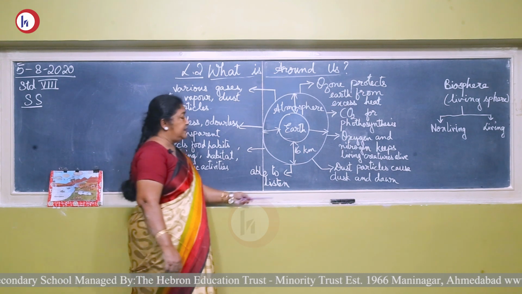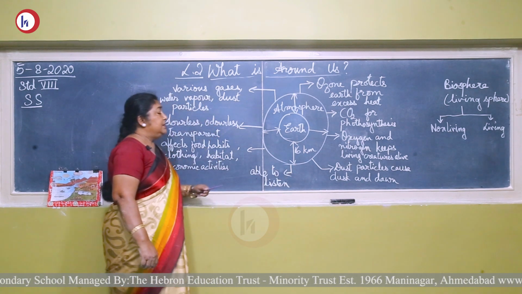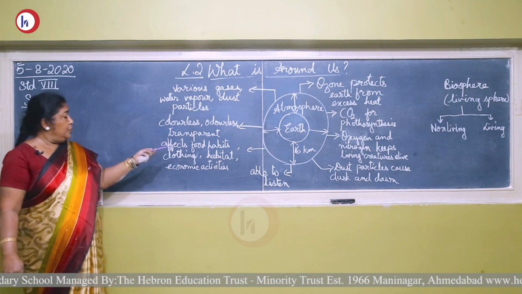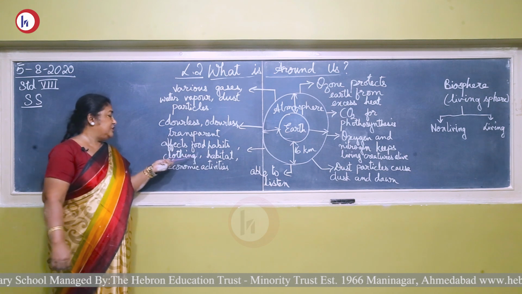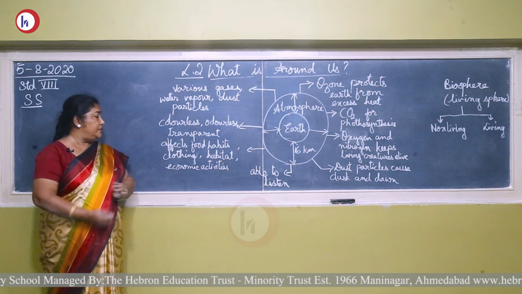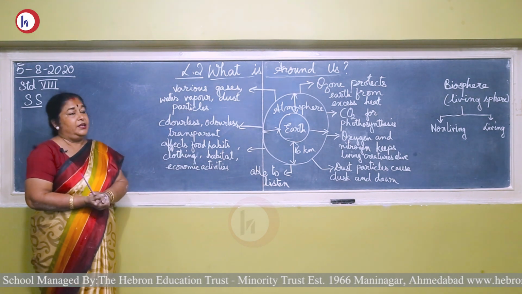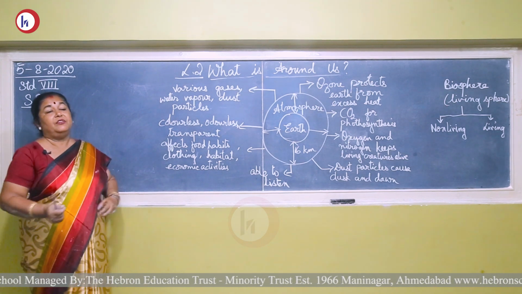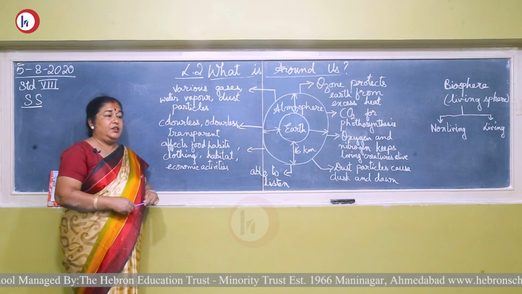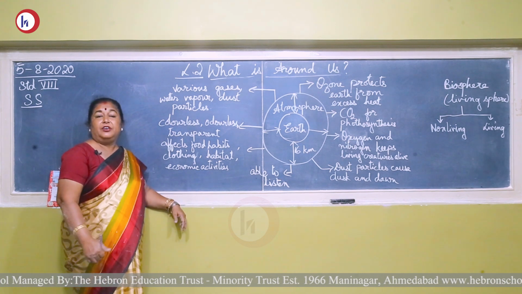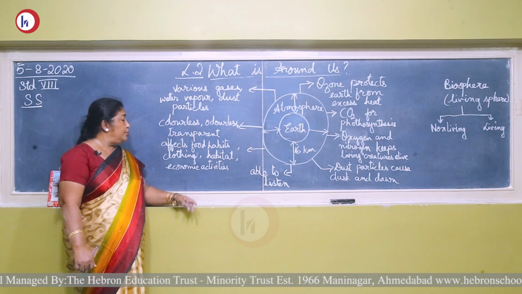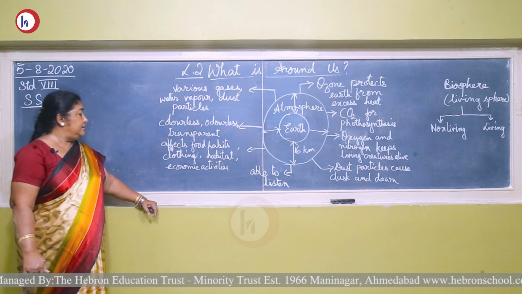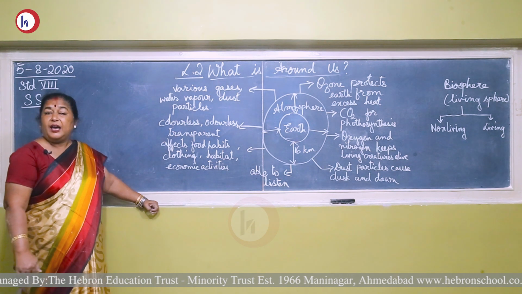The dust particles, as I said, cause dusk and dawn. And the atmosphere affects our food habits, clothing, habitat, and economic activities. Because of the atmosphere, when it is very hot, we wear cotton clothes. In the cold, we wear woolen clothes. In monsoon time, we have raincoats. So it depends on the atmosphere that we get our clothing.